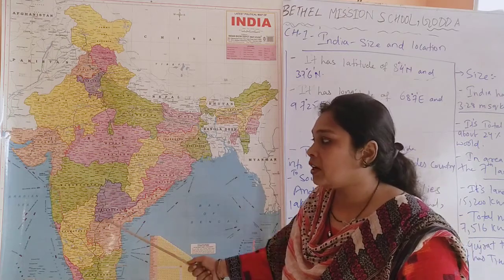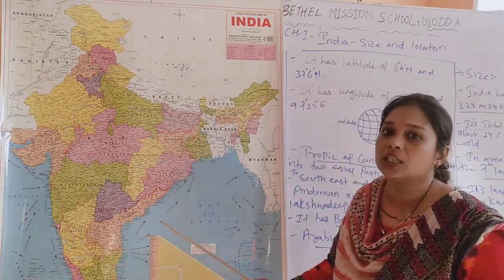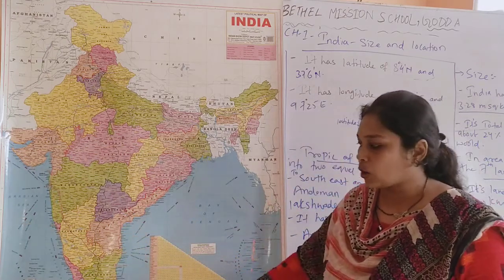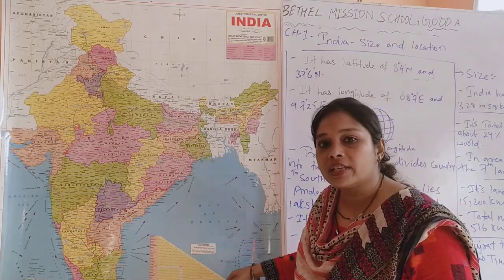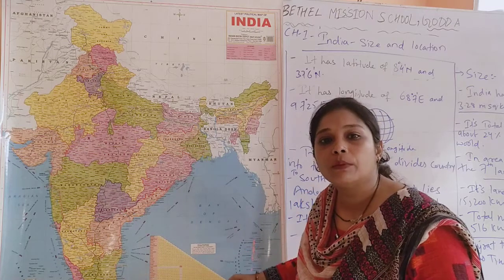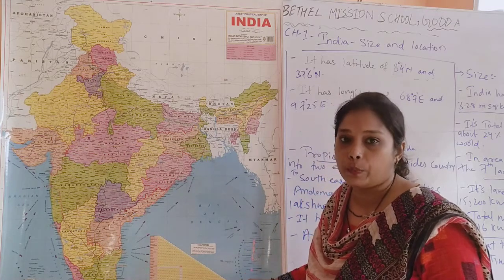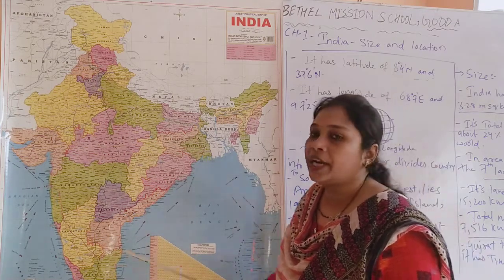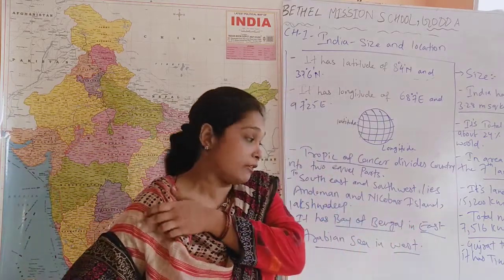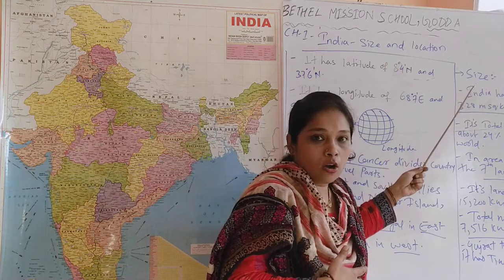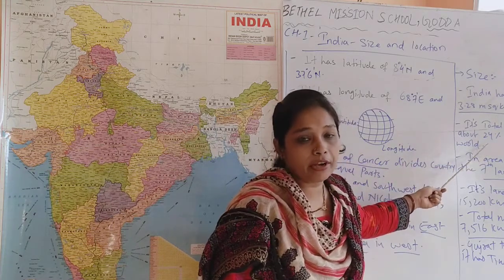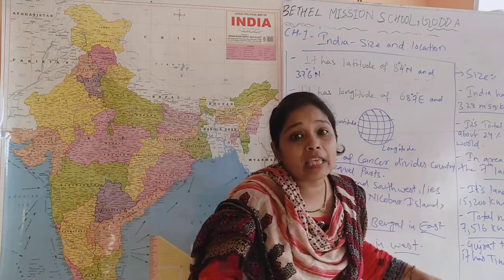And we have seen that in the western part we have the Arabian Sea, in the eastern part we have the Bay of Bengal, and in the southern part we have the Indian Ocean. And in the south-eastern and south-western part we have Lakshadweep Island, the Andaman group of islands and the Nicobar group of islands. Okay, so this is all about the geographical division of India. Now, moving on further, we have the size of India. That means what is the area of India.